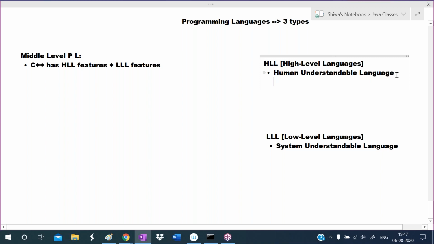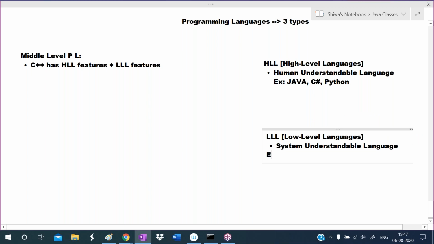So what are the examples for high level languages? High level language examples are Java, C sharp, Python, COBOL, Fortran. Those are the high level languages, means human understandable languages. We can understand that code very easily. Human friendly languages, whereas low level language means system friendly languages. The system can understand this code very easily.